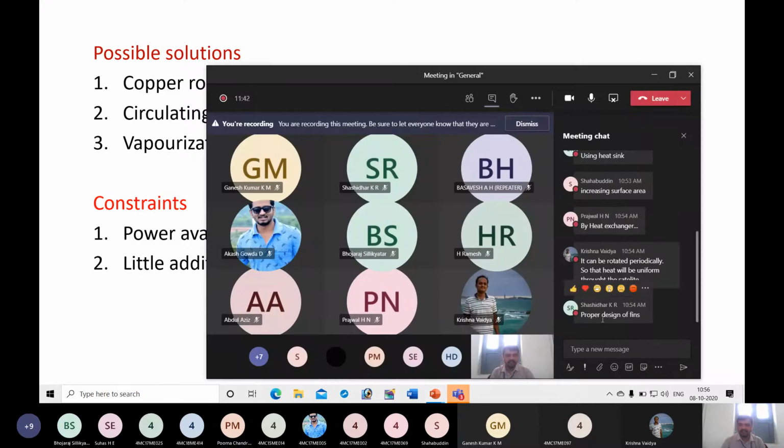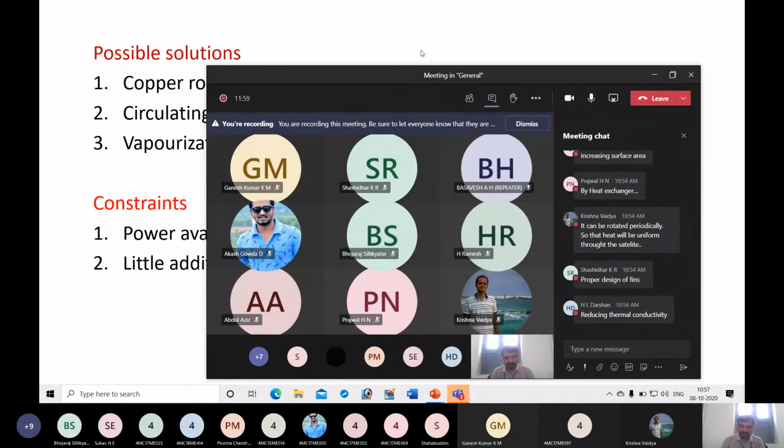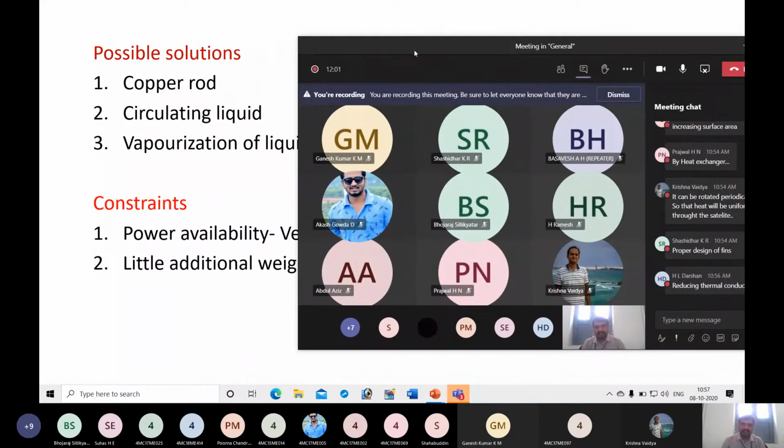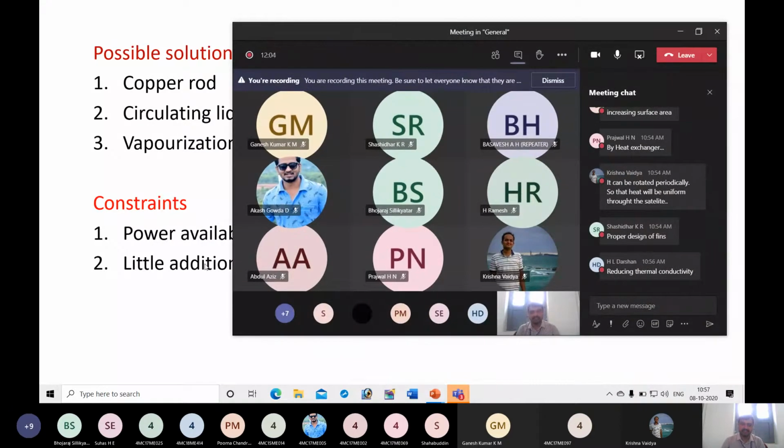Again, if you go for having fins, they are nothing but extended structures. You can see these fins in engines, IC engines in your bike. By having fins, you can again achieve heat transfer, but the problem is here little additional weight is permitted since this is a satellite. Weight plays a huge role. Unnecessarily you cannot have much weight on the system. So that is the limitation, or that is the constraint.